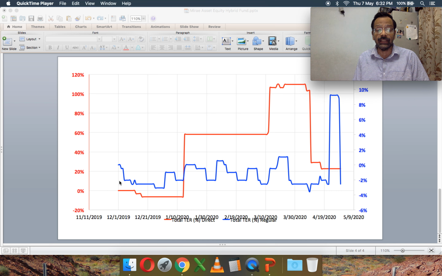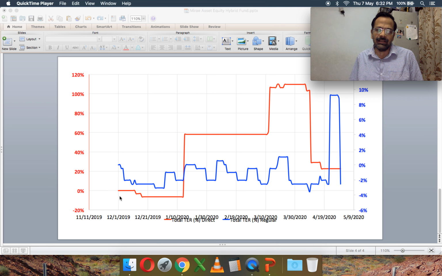If you look at the percentage change with respect to the 1st December value, you can see that in January it shot up by 60%, and towards the end of the financial year it shot up by 105, 106%. That's more than twice an increase. And I've calculated from 1st December, one month before the start of the last quarter, because from December to January it actually fell down. So if I calculate the TER change from 1st January, it could even be worse than 100%. And then it has fallen down sharply from 105, 106% to about a 20%, 25% increase with respect to the value on December 12th.